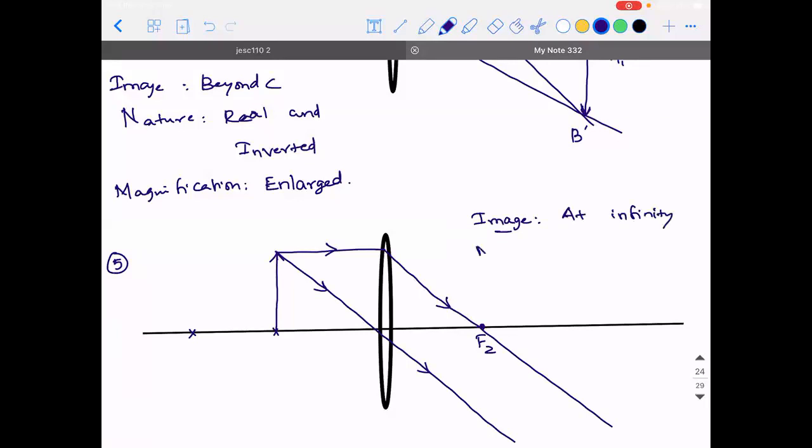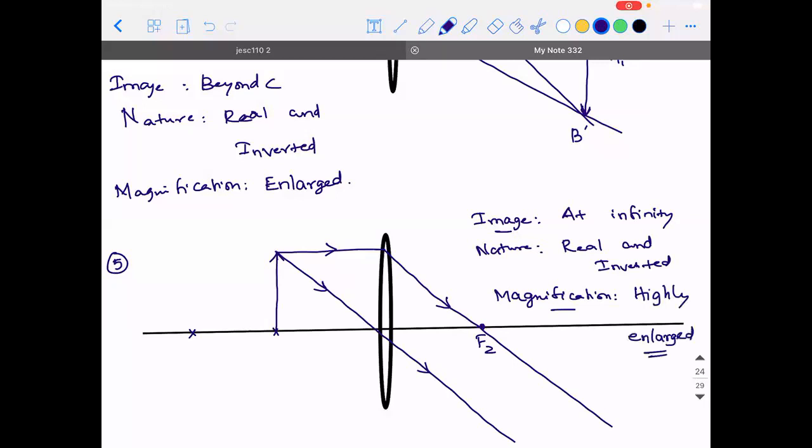What about the nature? Real and inverted. What about the magnification? It is highly enlarged. Right? Magnification is highly enlarged.